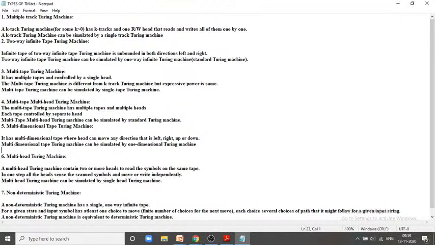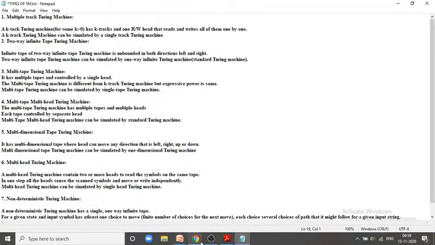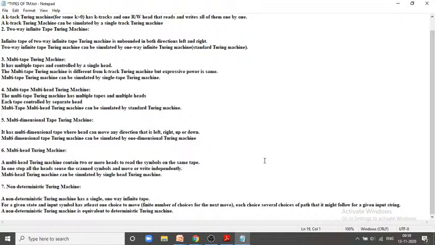Then multi-tape Turing machine, multi-thread Turing machine, multi-dimensional Turing machine, non-deterministic Turing machine, and the counter machine. If the counter machine does not have more than 2 counters, then I cannot say it's a Turing machine. A counter machine must have more than 2 counters, then we can consider it a Turing machine.